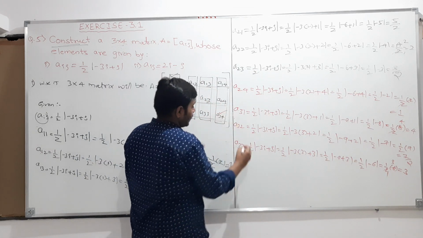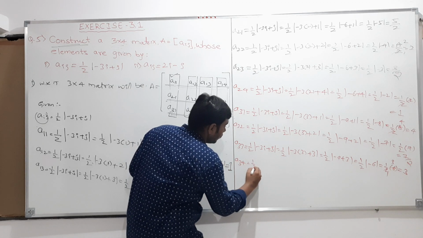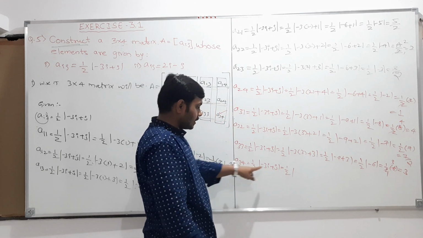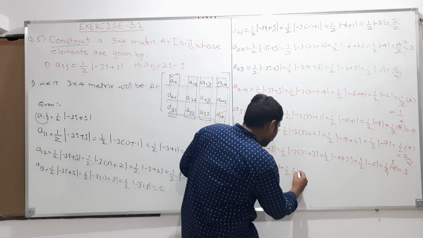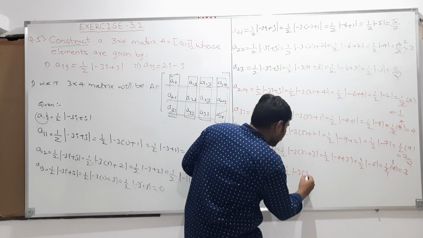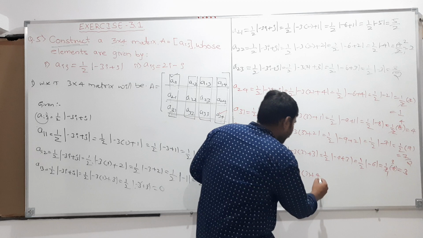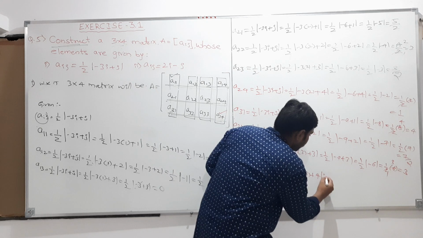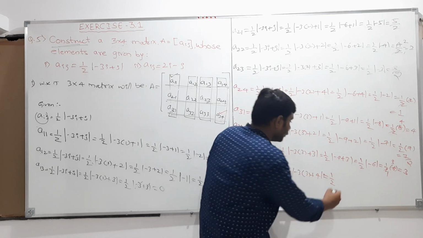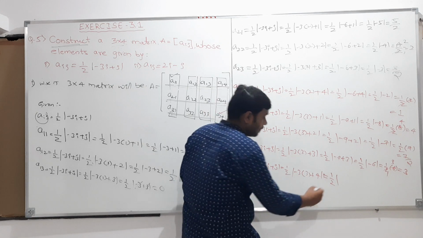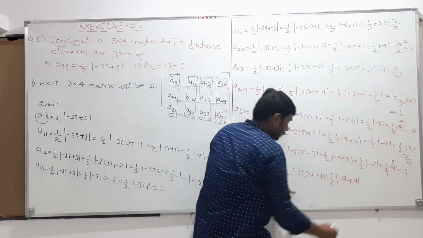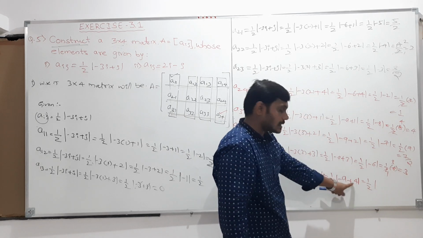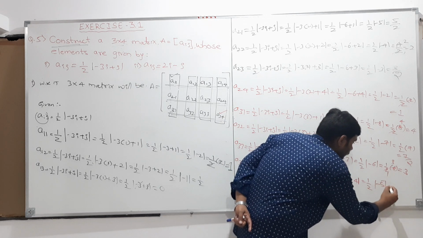And similarly the last element, a34, is equal to half into modulus of minus 3i plus j. Again the i value is 3 and the j value is 4, so minus 3 into 3 plus 4 is equal to half into modulus of minus 9 plus 4, which is minus 5.